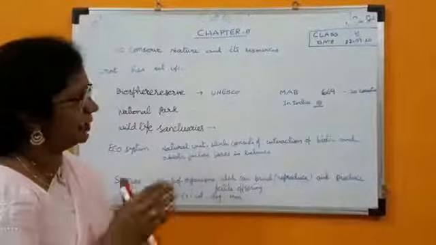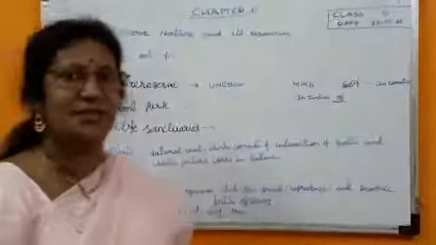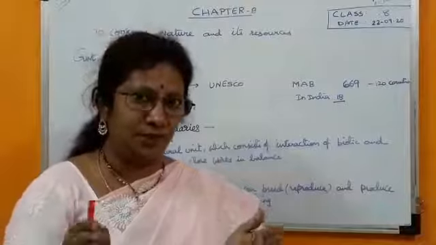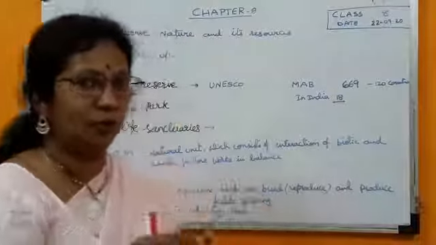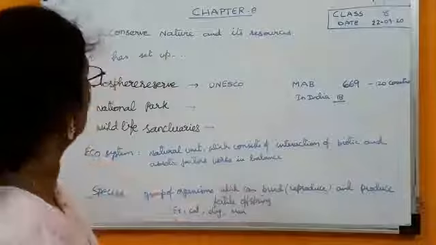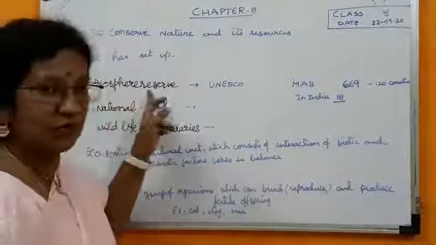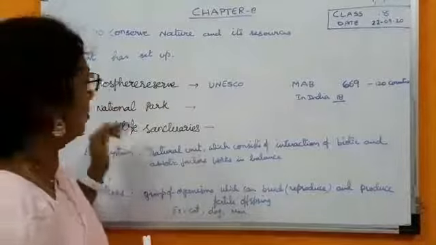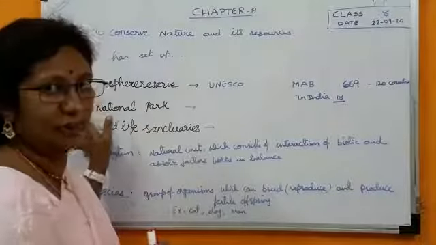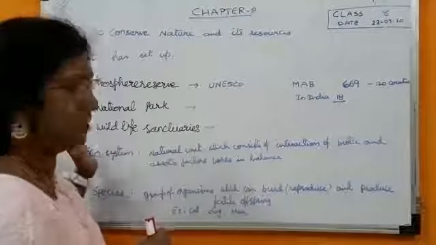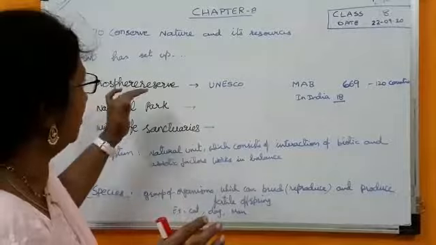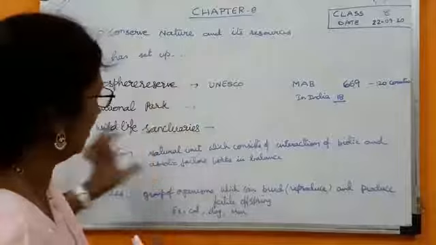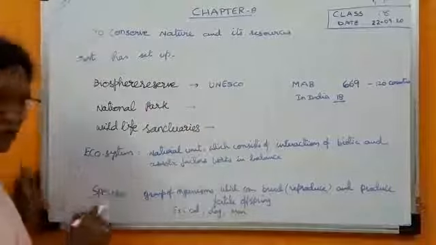So to maintain all these things, the government has set up some organizations, some protective areas to protect all these animals. What are these protective areas? Biosphere reserves, national parks, wildlife sanctuaries. You already learned about national parks and I think wildlife sanctuaries also you might have learned, and biosphere reserves are the new words for you. So before going to this, I wanted to tell you about the ecosystem and the species.